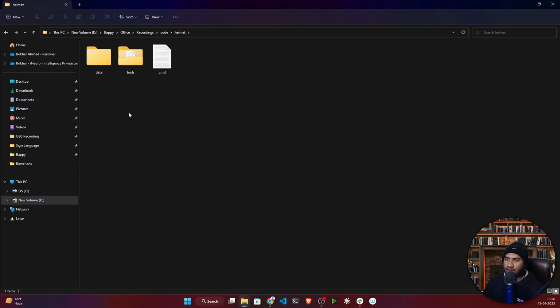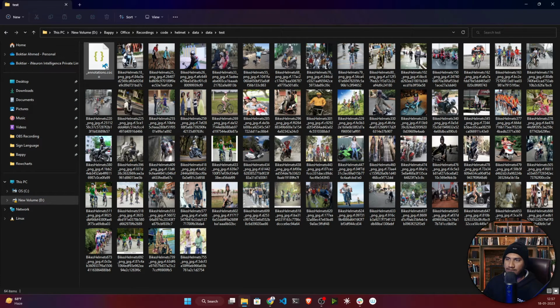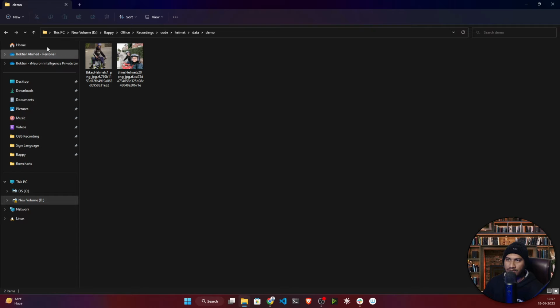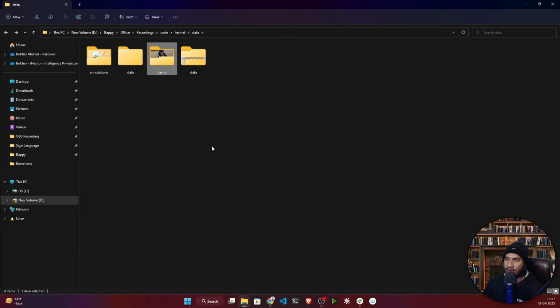Inside that, I kept my data. I already prepared the data and annotated it. As you can see, this is the annotation, the final COCO format. I will show you how I generated this one. For that, I kept some of the images as a demo. I will annotate these images and try to generate this file.